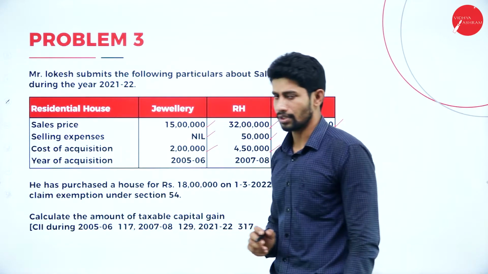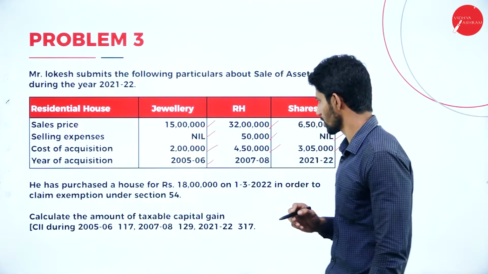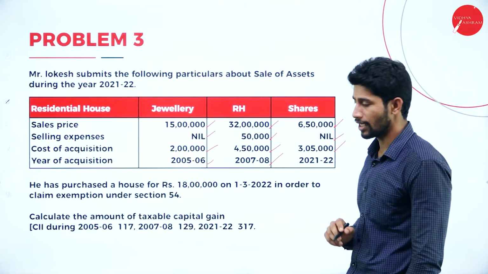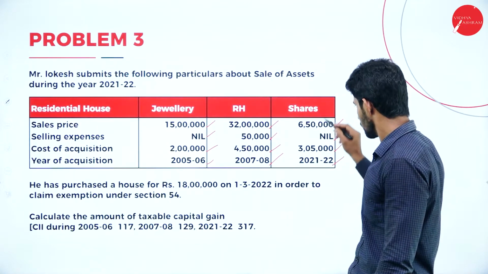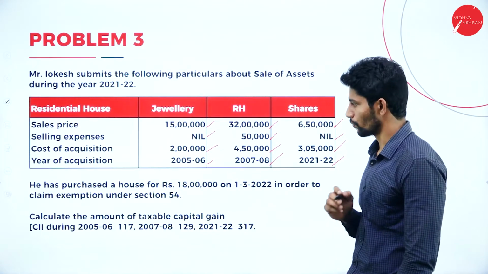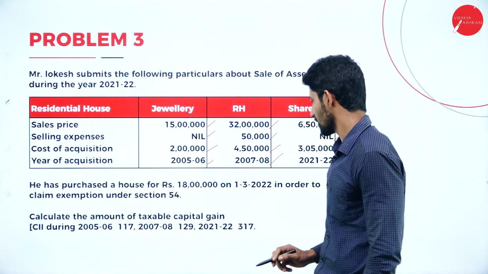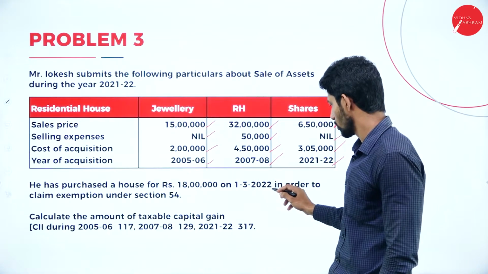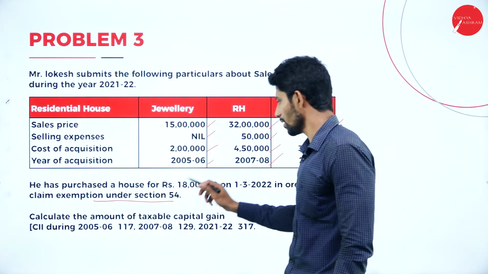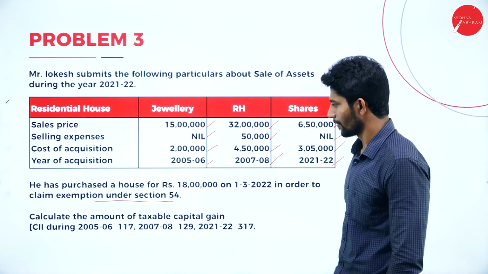Year of acquisition: jewelry is acquired in 2005-2006, residential house in 2007-2008, and the shares in 2021-22. He has purchased a house for rupees 18 lakhs on 1/3/2022 in order to claim exemption under section 54. Calculate the amount of taxable capital gain.